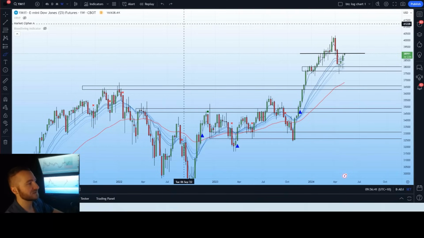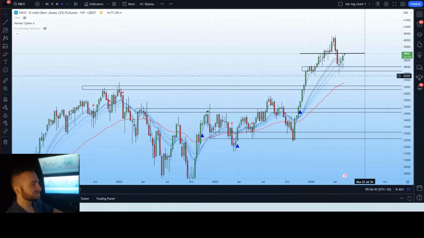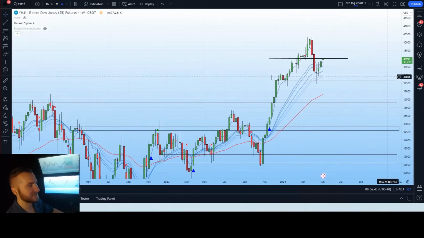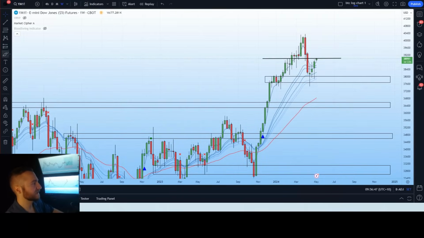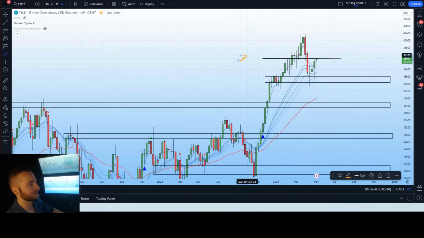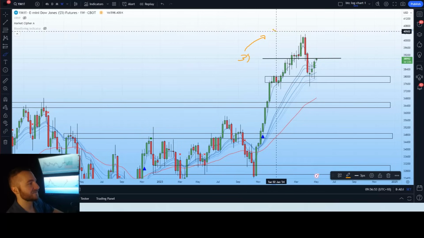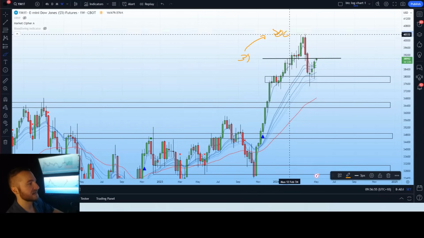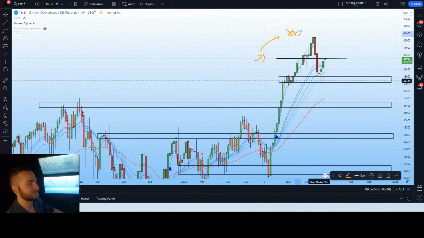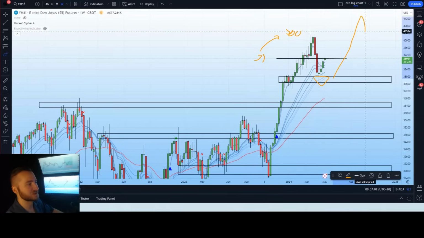Moving to the Dow Jones, exactly the same scenario over here. We can see it is lagging a little bit compared to the S&P. It is retesting that 39K trigger point, which you would know is basically the respective version of that 5,100 level on the S&P 500. Again, we did bounce nice and strong from that 37.7 to 38K region, expecting macro continuations